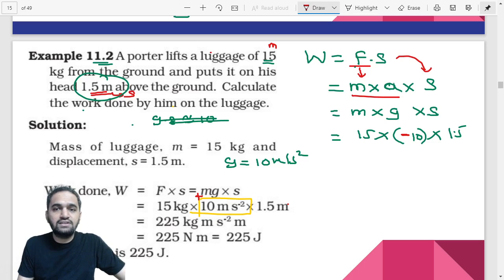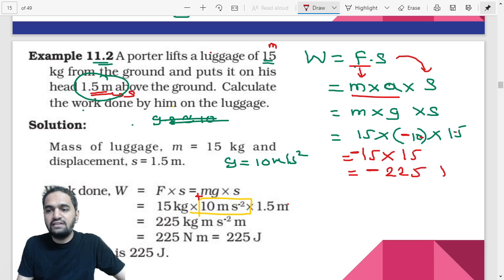And what would be the answer now? You can just multiply 15. This 15 will remain as 15 with the minus sign, and 10 into 1.5 is 15, right? So 15 into 15 is 225. And the negative sign will remain as it is, and the answer would be in joules.